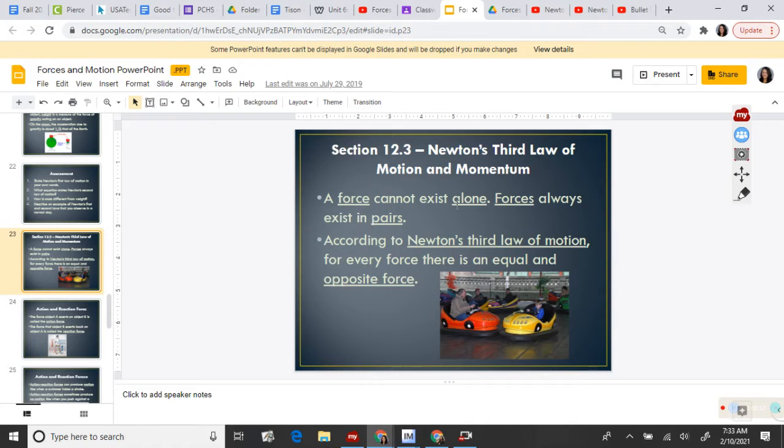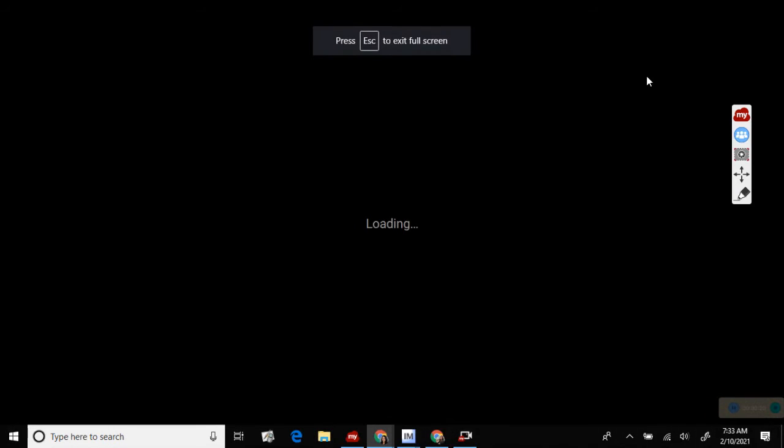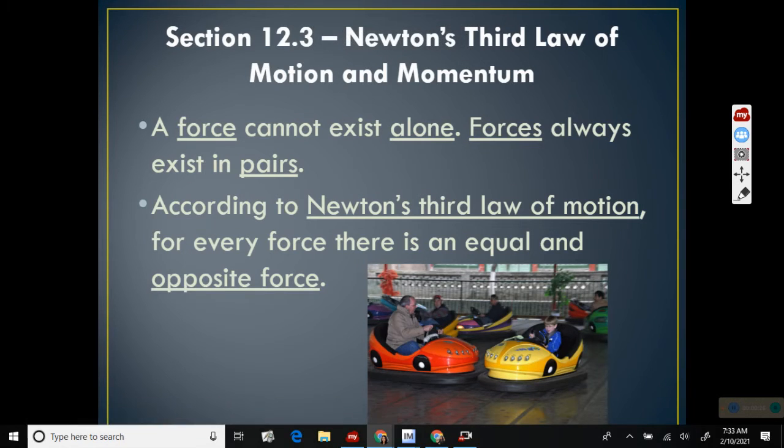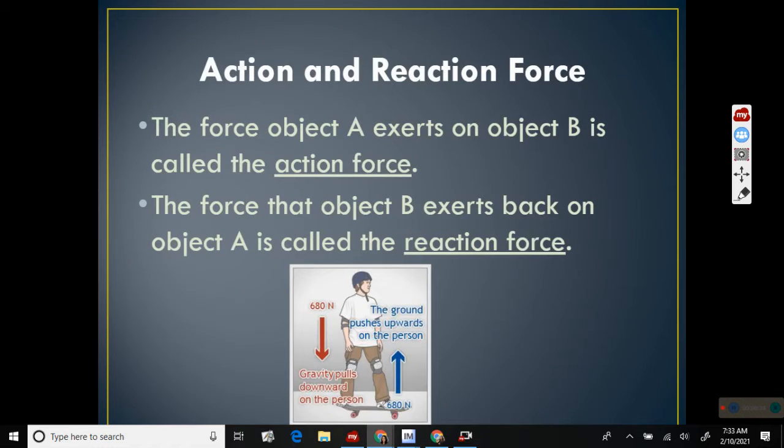Newton's third law is about momentum. And so it says that a force cannot exist alone. They're always going to exist in pairs. And this is a very famous thing that we've heard lots and lots of times. So there is an equal and opposite reaction for every force. So for every action, there's an equal and opposite reaction.